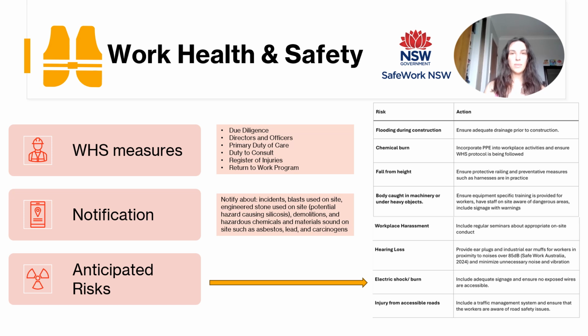Work health and safety measures for the Desert Rose House will include New South Wales Government and Safe Work Australia guidelines, such as the Work Health and Safety Regulation of 2017 and the Work Health and Safety Act of 2011. Accidents and injuries on site will be reported to Safe Work Australia, and anticipated risks will be brainstormed in order to facilitate preventative measures.